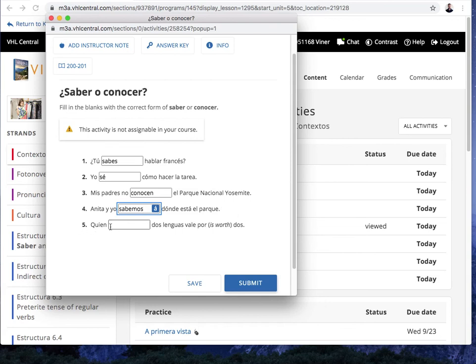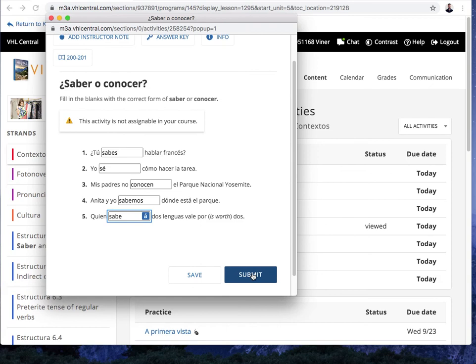All right, last one. ¿Quién blank dos lenguas vale por dos? Pause. And we're back. ¿Quién sabe dos lenguas vale por dos? Right? To know, well, actually that's a kind of a twister.